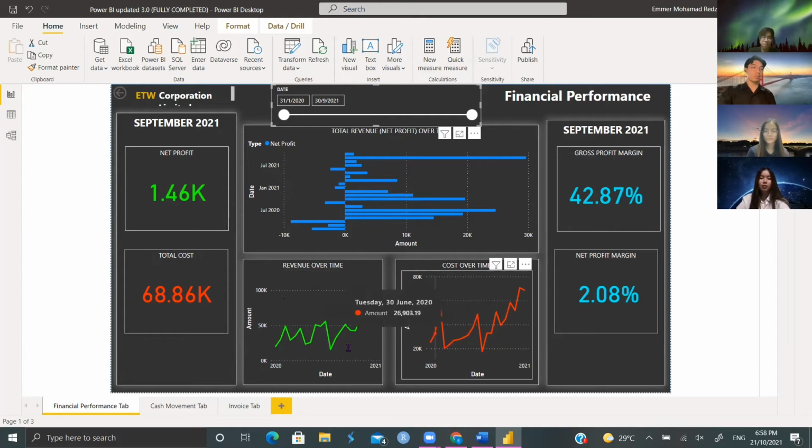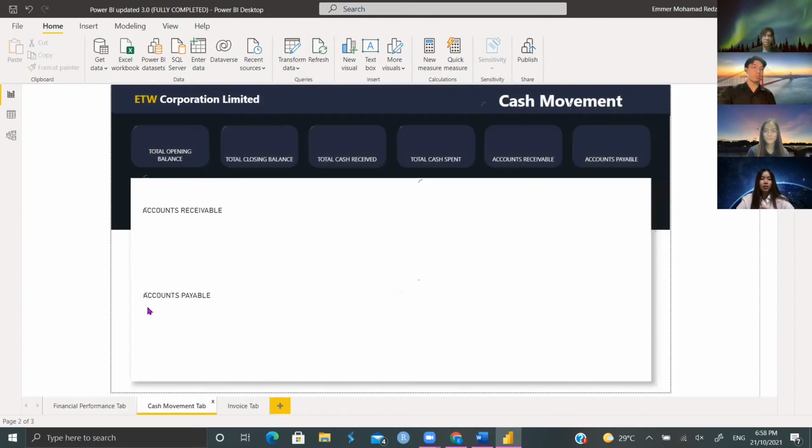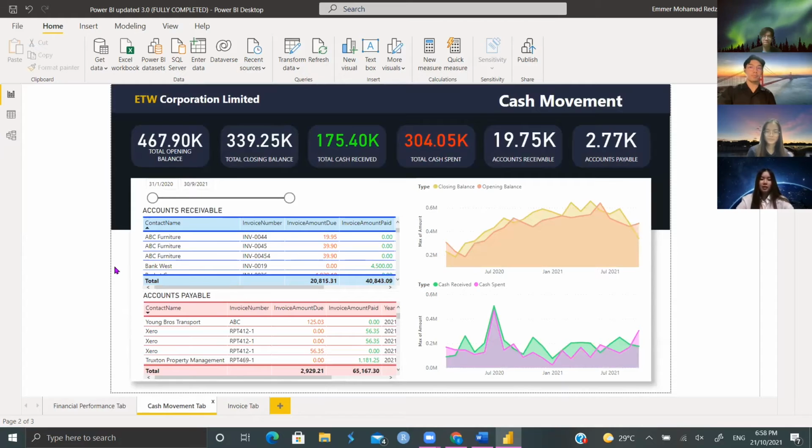Moving on to the next tab, which is the cash movement tab. On the top row, you will have the latest metrics for September 2021 for total opening and closing balances for the month and the total cash received and cash spent. Then you have the latest figures for the accounts receivable and payables, but that would be for the month of August 2021 instead, since that is the latest data that we've obtained based on the invoice list given.